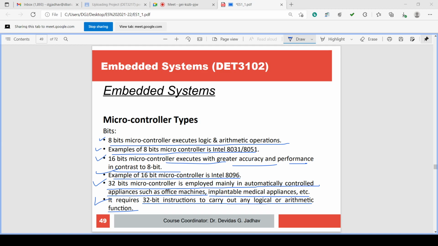Similarly, for more accurate systems, 32-bit may be used, or more bits also may be used: 64-bit, 128-bit, 256 bits. See the resolution. Very great resolution will be there. At the cost of what?